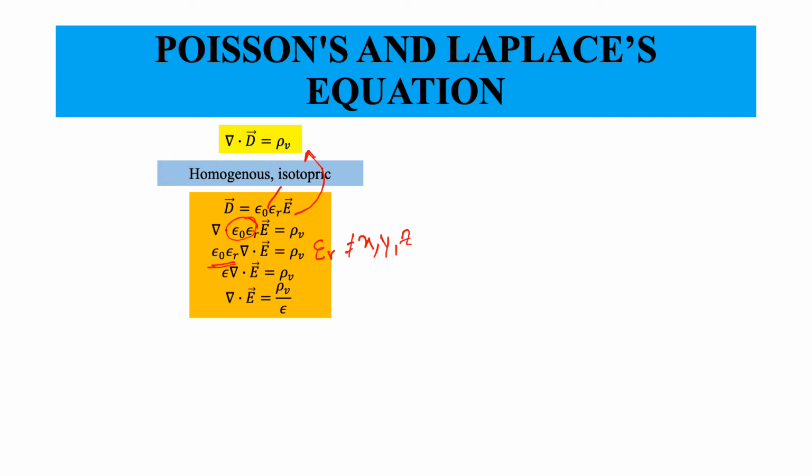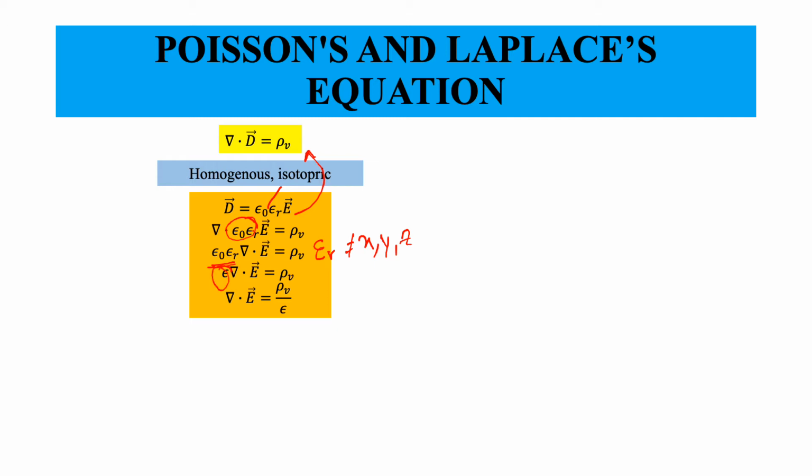It is not a function of x, y and z because the medium is homogeneous, hence it will come out of the del operator. So this will become epsilon naught into epsilon r del dot E is equal to rho V. Let's call this product epsilon naught into epsilon r as epsilon.